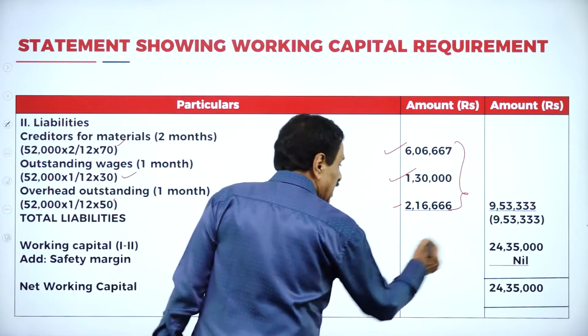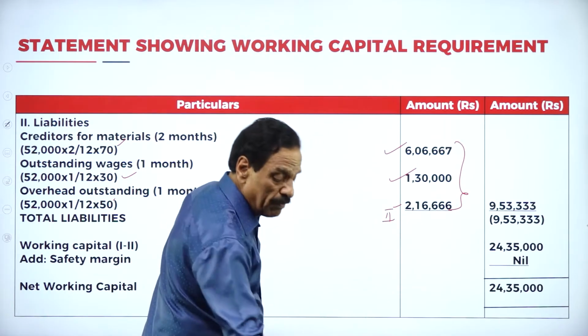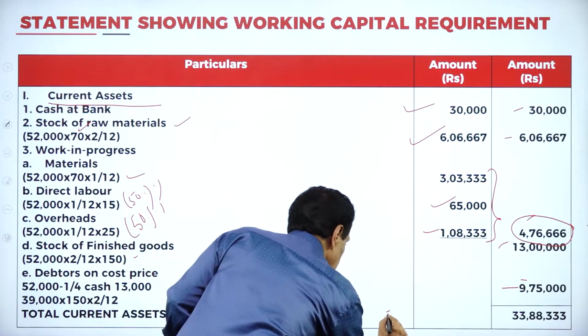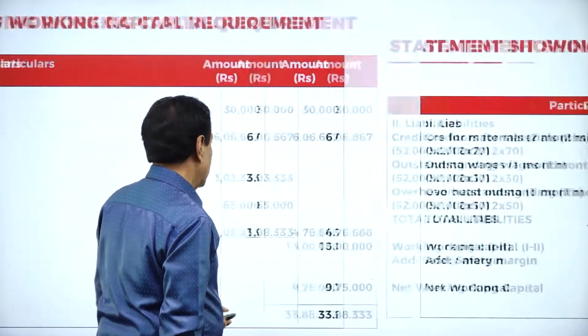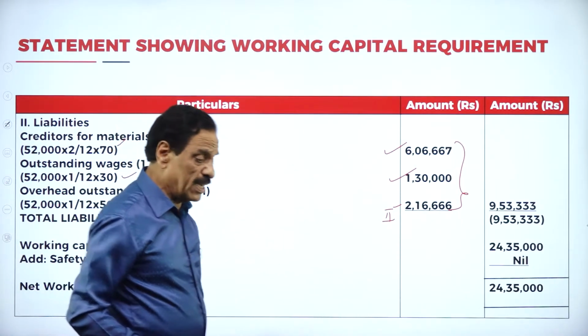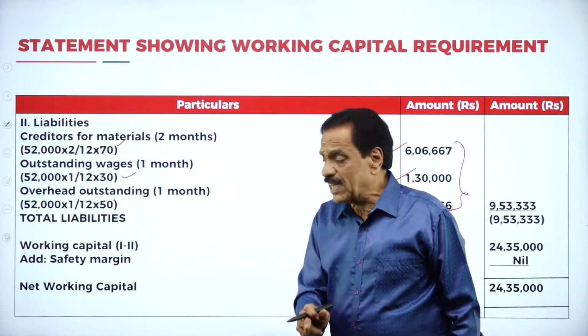9,53,003. This is the second. Actually, if you go back now, this is the first. Next para. Here, working capital 1 minus 2. Working capital 1 minus 2. 1 is current asset minus current liability.